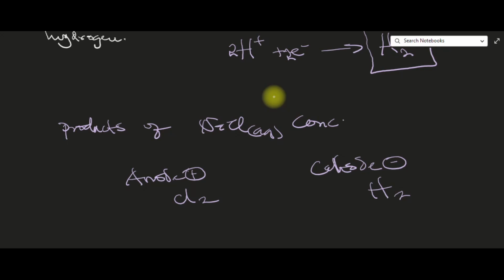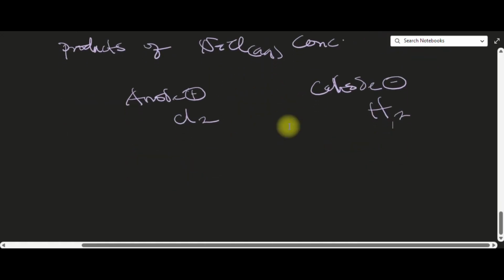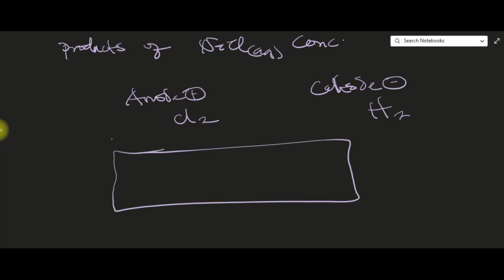We need to mention something before we go. They may ask you, what is the nature of the electrolyte after the electrolysis? That is, when hydrogen ions and chloride ions have left the electrolyte, what is the nature of that electrolyte? Remember what you're going to do in this case is just draw a box.